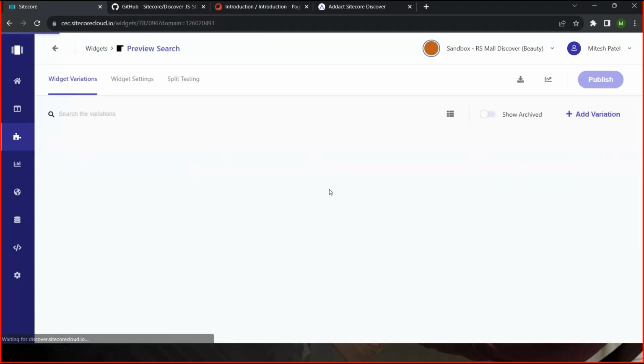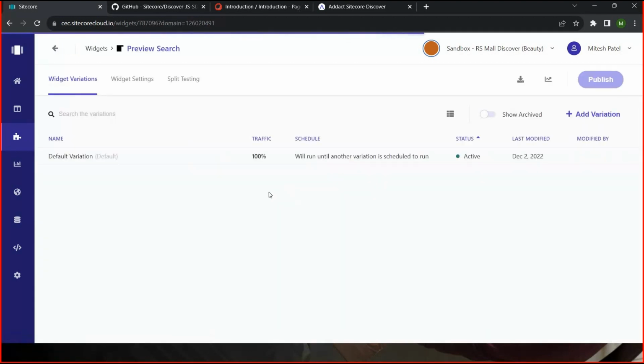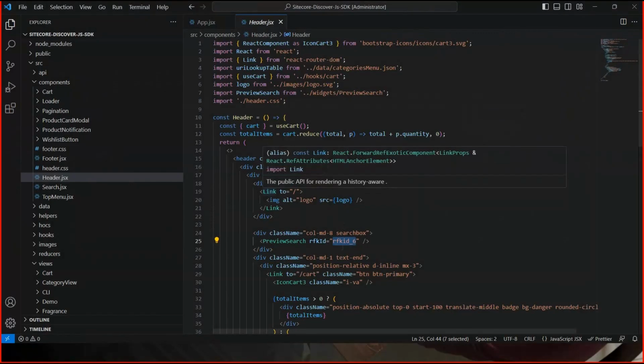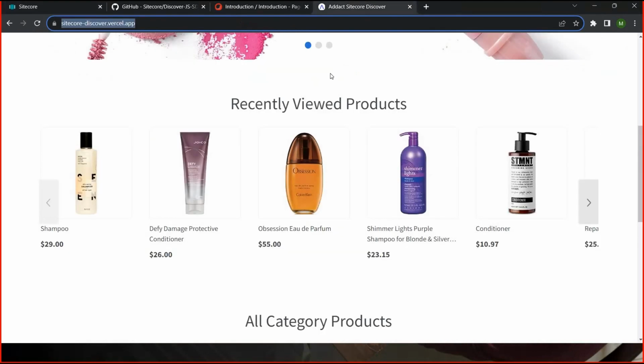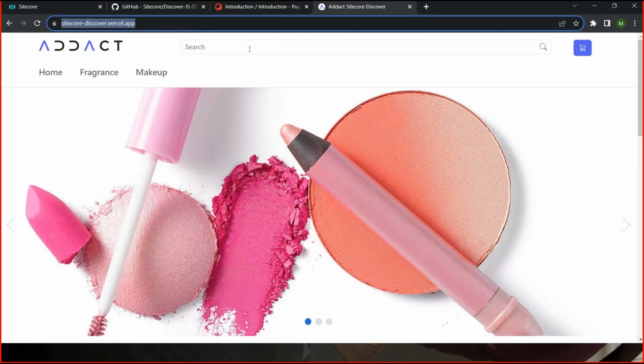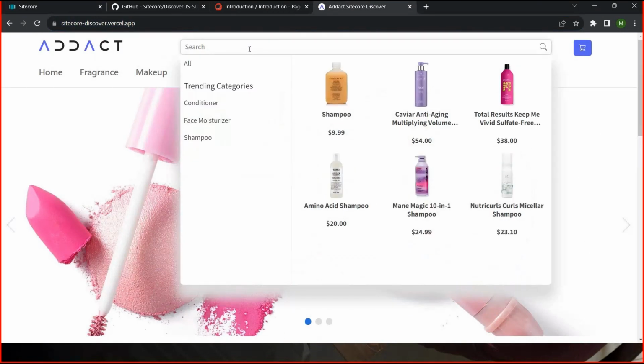Yeah, preview search. You can see we already created this preview search widget here, and we have configured just the ID. So it will get the data from our portals, and the user is able to get the information. In the website, we already configured it in the header part only, and you can see when I click on this one, I am able to see this information.